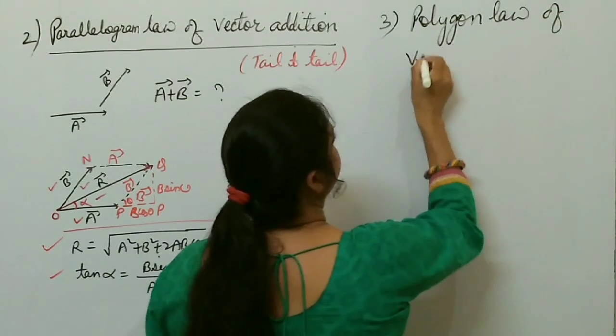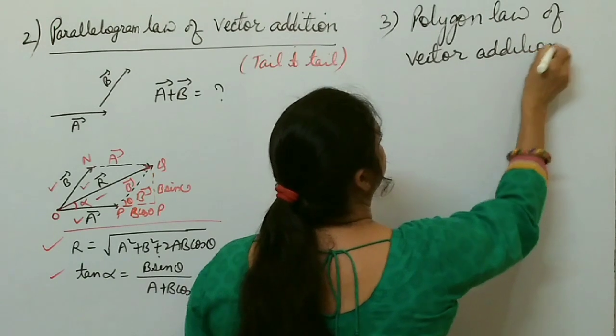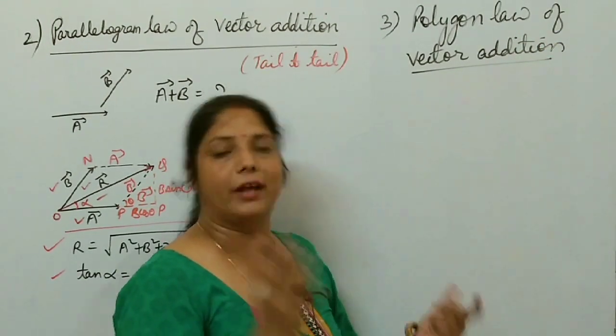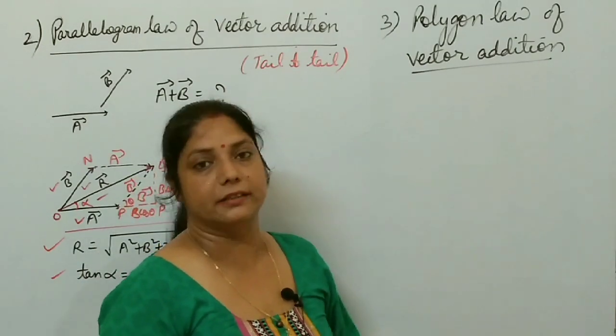Next is polygon law of vector addition. This polygon law of vector addition is generalized form of triangle law of vector addition, and it is used when more than two vectors are given.